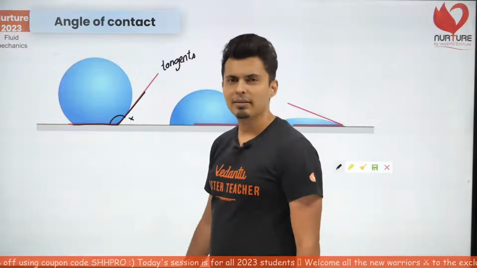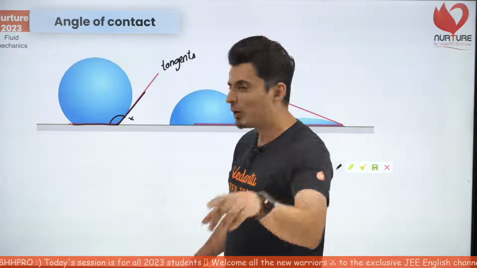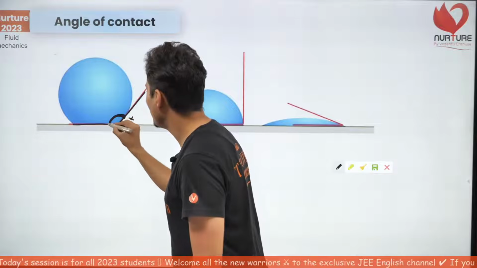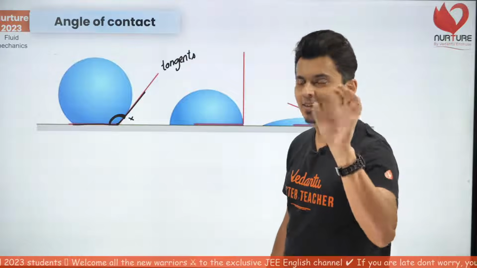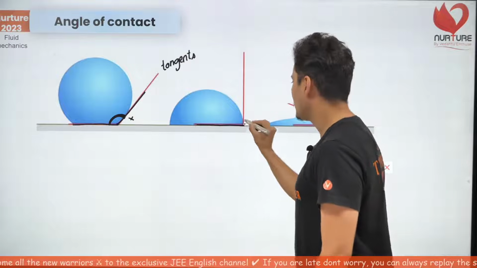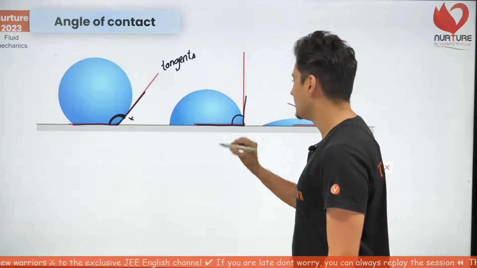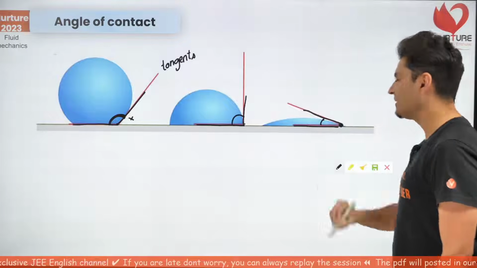Don't measure this angle. Like, sir, why? So by definition. So what's the definition? Always measure it inside the liquid. Where will you measure it? Always measure it inside the liquid. Keep this in mind. So this is the point where liquid meets the solid. Draw tangent, measure it inside the liquid. Draw tangent where it meets. Measure it inside the liquid.